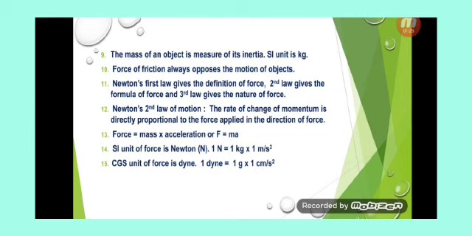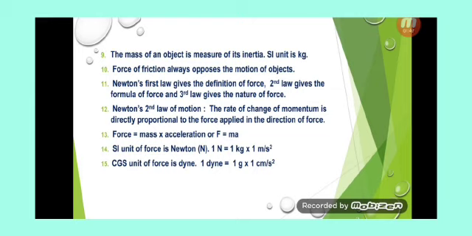Newton's second law. Newton's second law states that the rate of change of momentum is directly proportional to the force applied, in the direction of the force. Force is equal to mass into acceleration. The SI unit of force is Newton. 1 Newton is equal to 1 kg into 1 meter per second square.